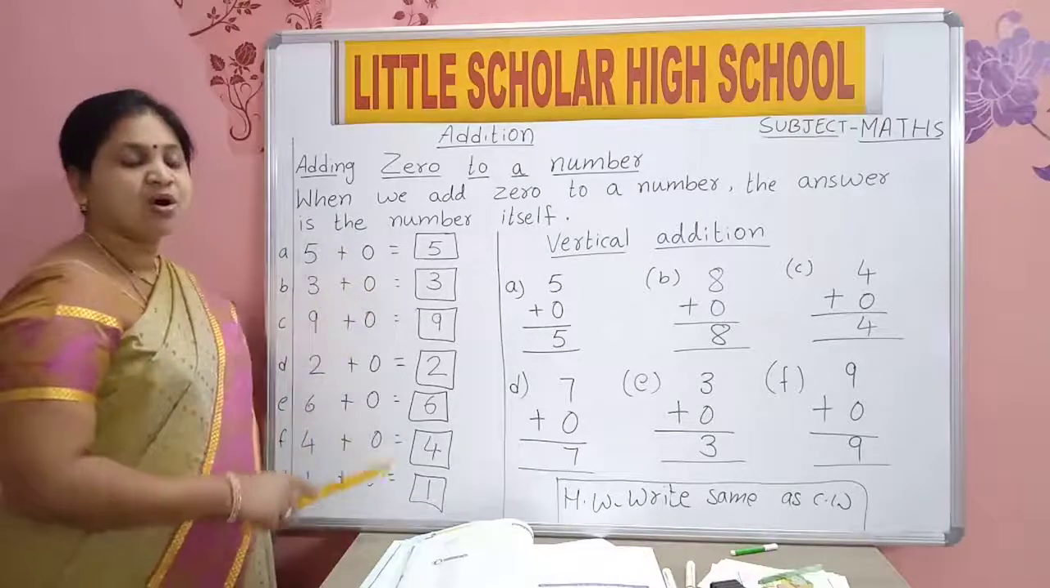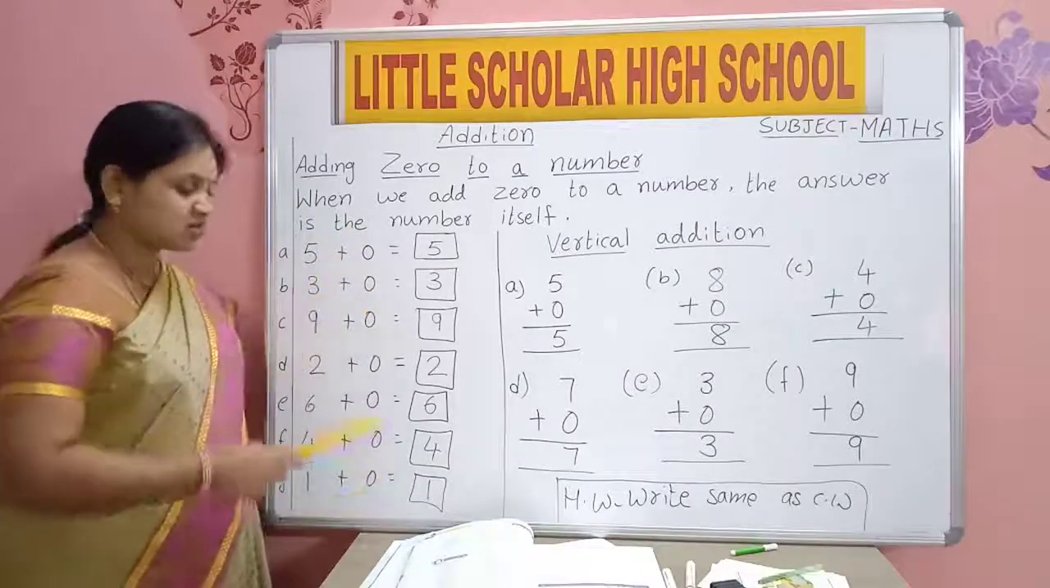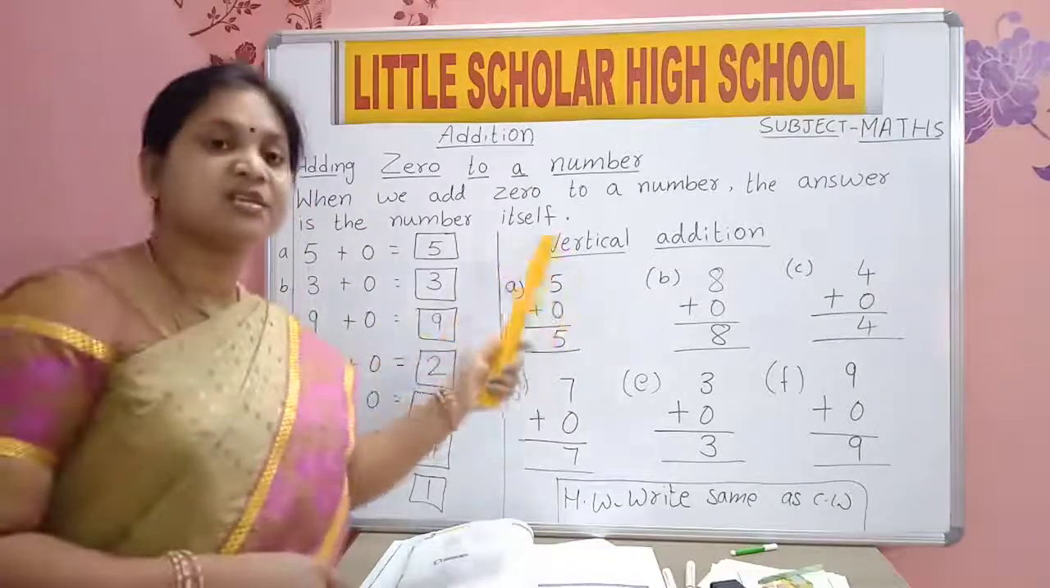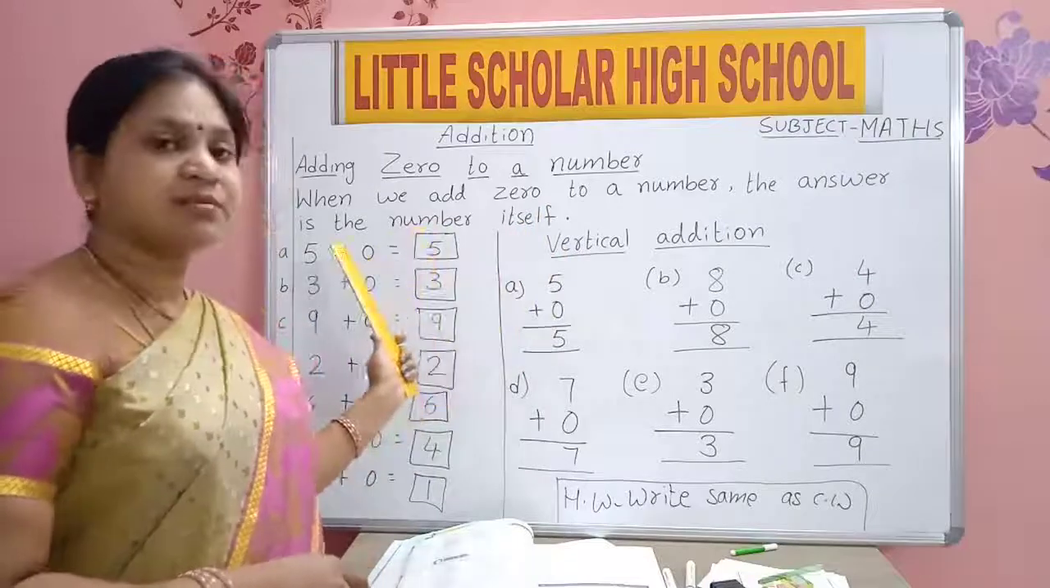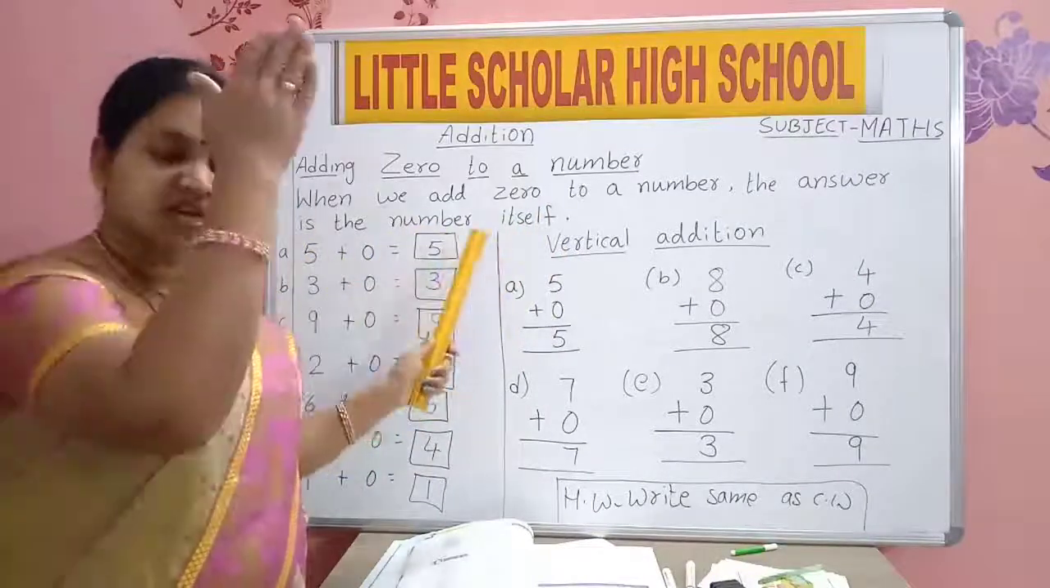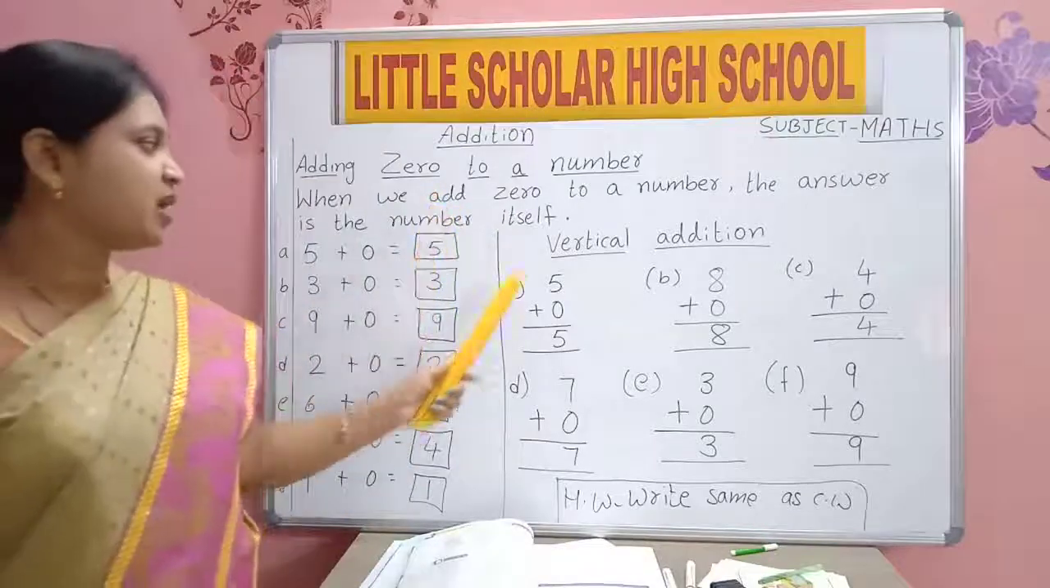This is horizontal addition. What is this addition known as? Horizontal. And what is this addition known as? Vertical. Horizontal means writing the numbers in a sleeping way. Vertical means writing the numbers in a standing way.